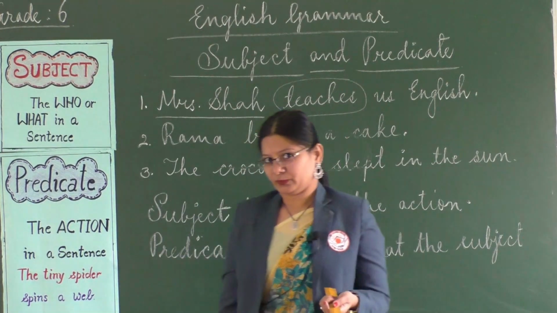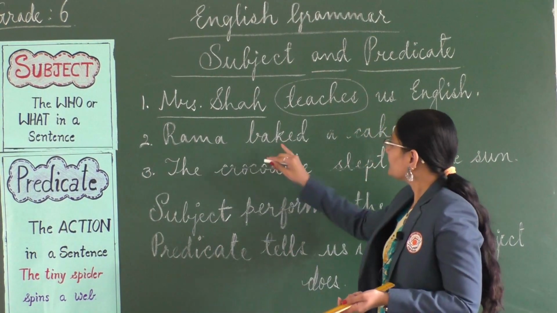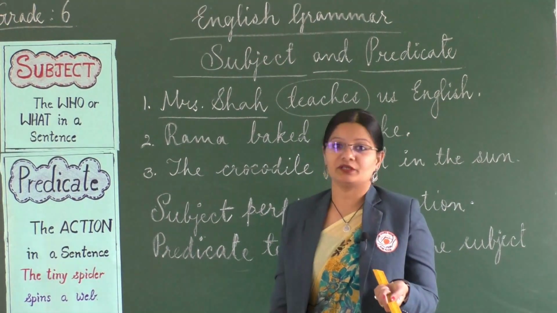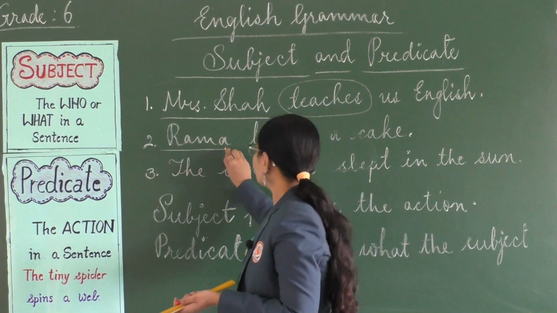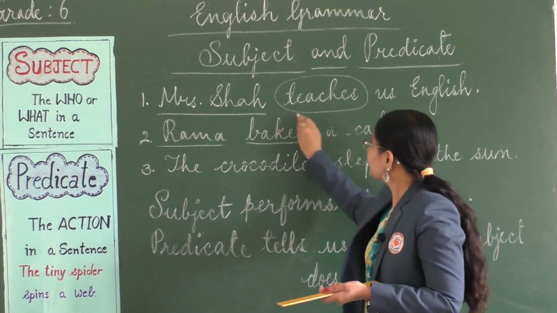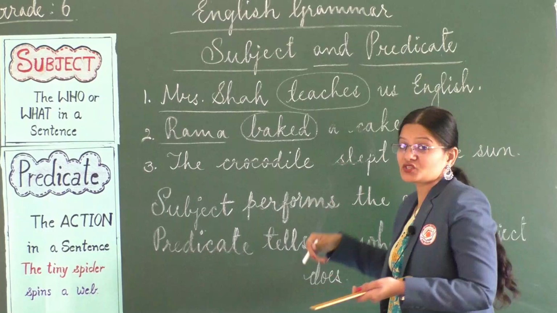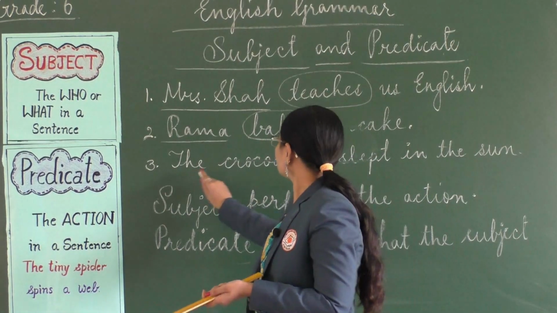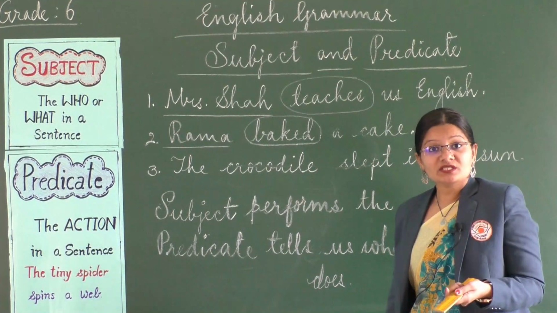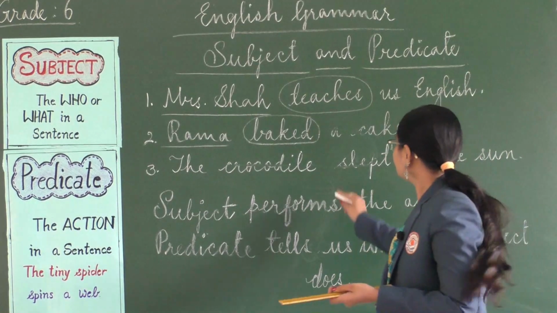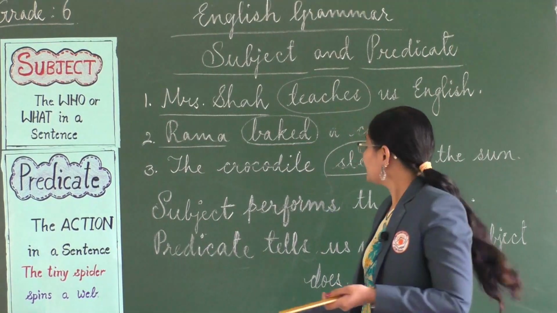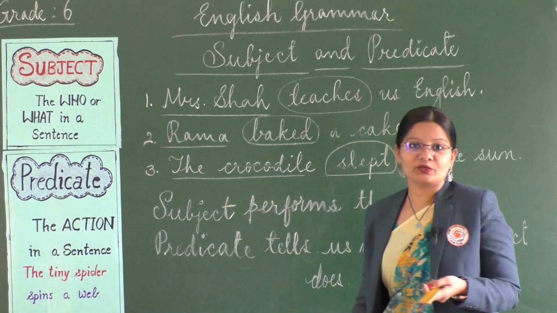Now, look at the second example. Rama baked a cake. Well, what are we talking about here? Or who are we talking about here? We are talking about Rama. What is Rama doing? He is baking a cake, or Rama baked a cake, which is in past tense. Then the crocodile slept in the sun, right? So, what is the crocodile doing? Here, the verb would be slept, and then the crocodile.